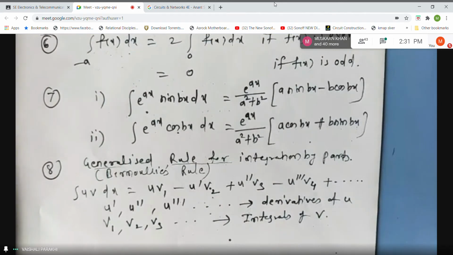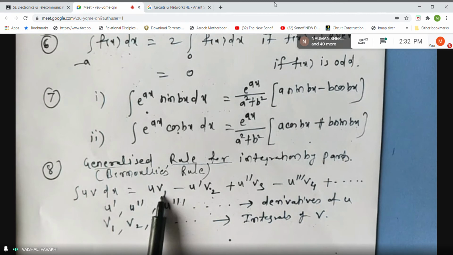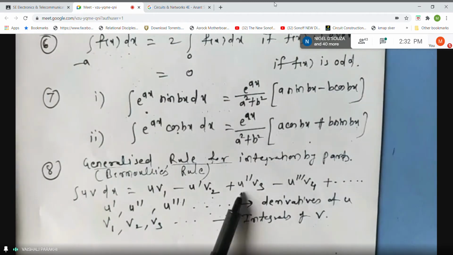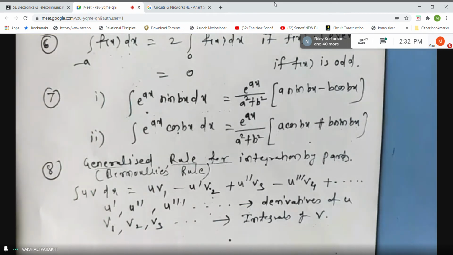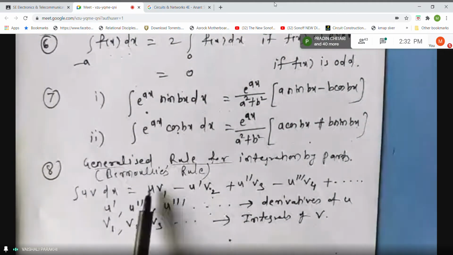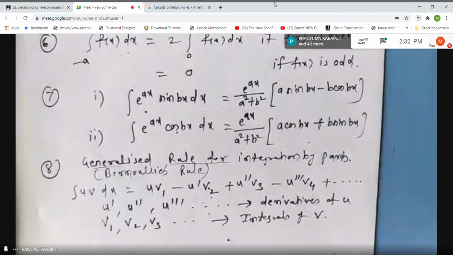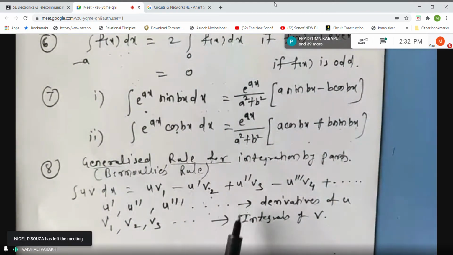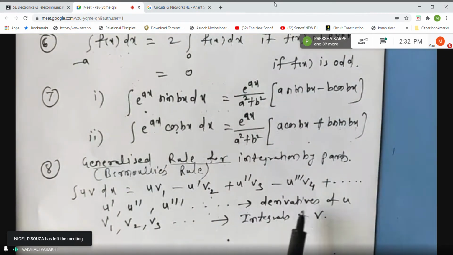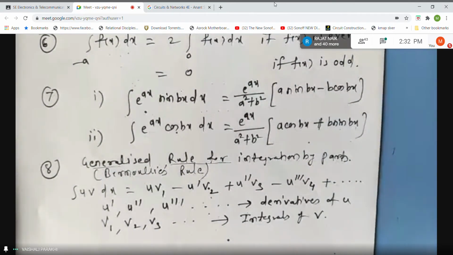So what is the formula? u v1 minus u dash v2 plus u double dash v3 minus u triple dash v4 and so on. It means first function times integral of second function, minus derivative of first function times integral of the integral, plus derivative of previous derivative times integral of previous integral, minus derivative of previous derivative times integral of previous integral, and so on.